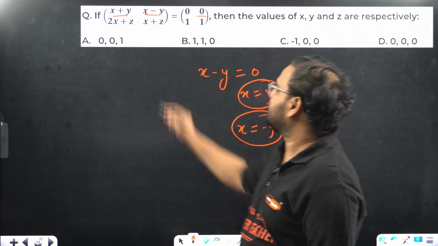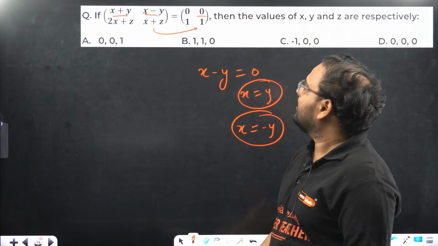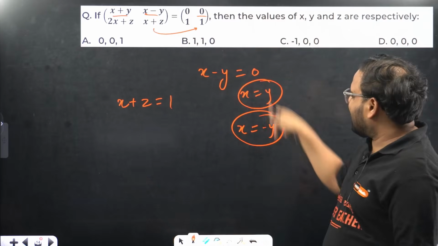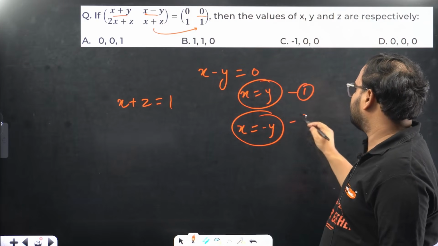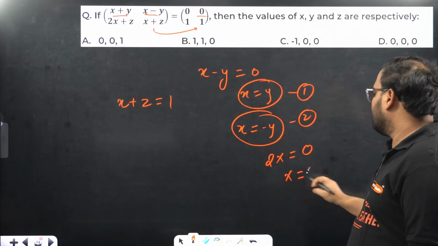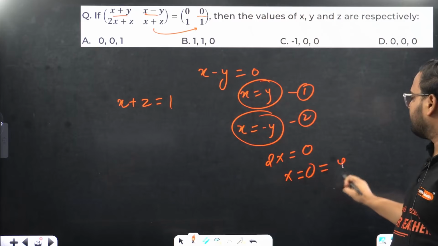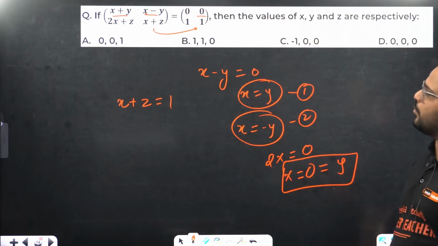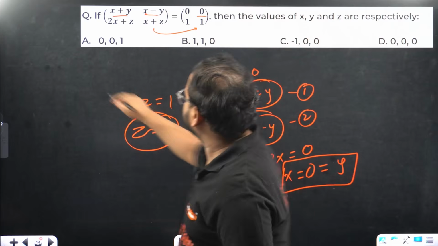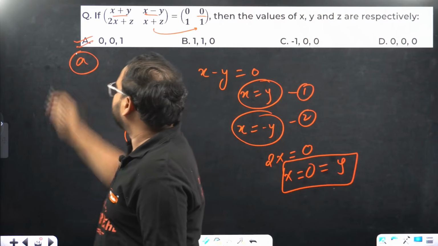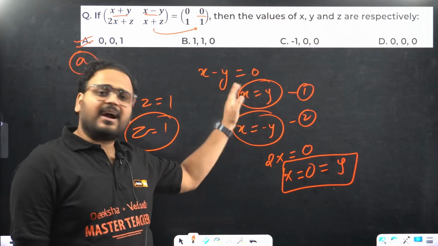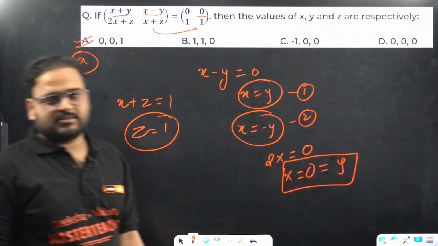Next, get from here: x plus z equal to 1. Now, if you add these two, this is my equation number 1 and equation number 2, add them. You get 2x equal to y minus y, which is 0. x equal to 0. And since x and y are equal, they are both 0. So what is the z value going to be? 1. So the answer is what? 0, 0, 1. I hope it makes sense to all of you. Correct? x is equal to y, x is equal to minus y. Add them. 2x equals 0. x is 0, y is 0, z is 1.